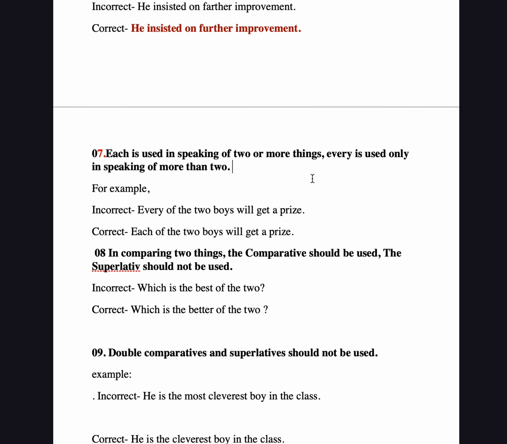If each is used, we are speaking of only 2 things, and every is used for more than 2 things; they can be any number. Like: "Every of the 2 boys will get a prize." But the correct sentence is "Each of the 2 boys will get a prize." This gives the correct sense and is also the correct usage.